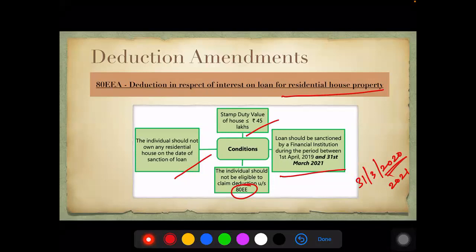So this period has been 2021. Same. Is still there. EA. So you must be the amendment here.